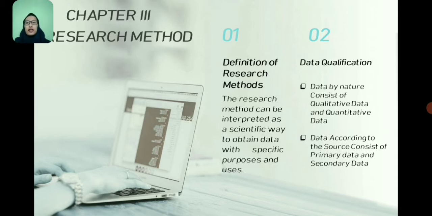And then the next data is data according to the source. Type of data according to the source that are used in this final project is primary data. In the preparation of this final project, the primary data used is an overview of CVABC, which include its history, vision, and mission, as well as organizational structure and job description of its position, and secondary data. Secondary data used to compile this final project is a balance sheet, income statement, list of fixed asset, and SPT 1771 year 2020 on CVABC.